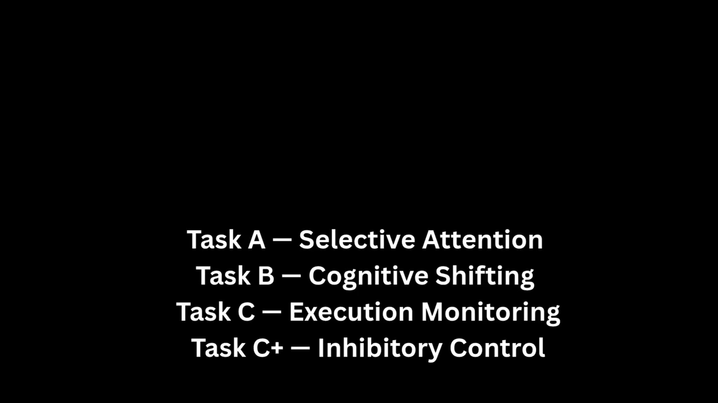Task C measures execution monitoring. The model must merge all valid artifacts for one project while excluding out-of-scope artifacts falsely presented as relevant. Task C+ measures inhibitory control and working memory updating. The model must keep only the latest artifact versions while resisting rollback attacks that promote obsolete versions.